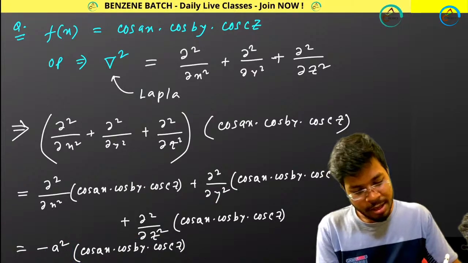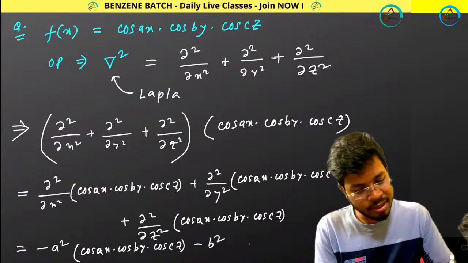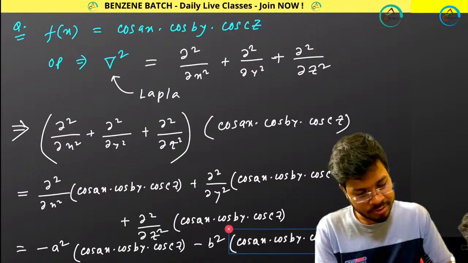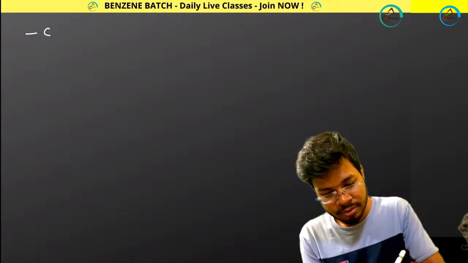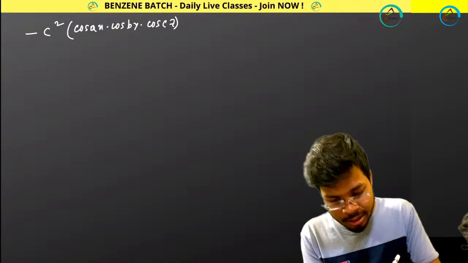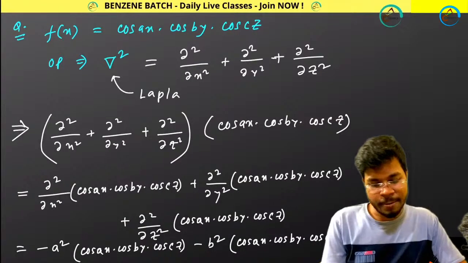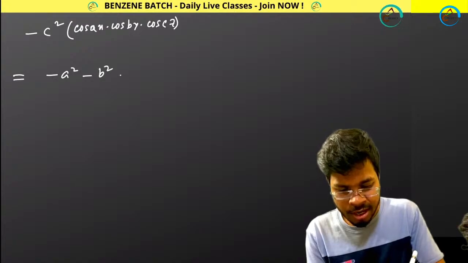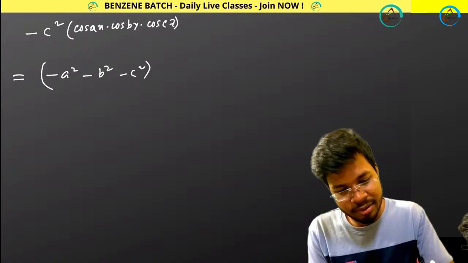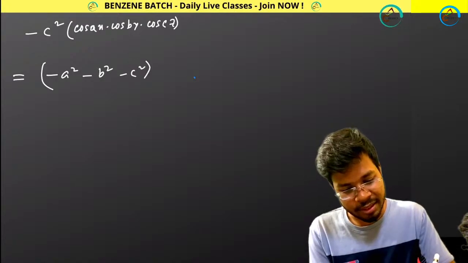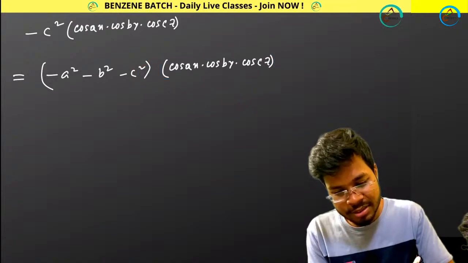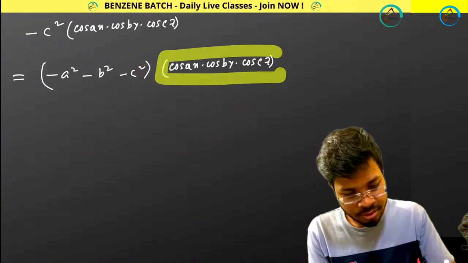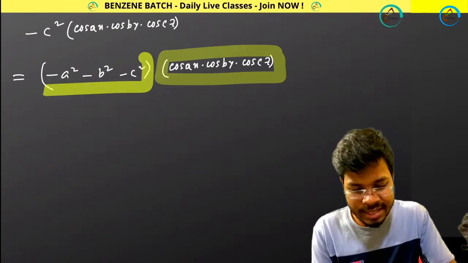Then you will be getting minus b square similarly, and same thing. And then you will be getting minus c square, and again same thing. In this way you will be getting minus a square, minus b square, minus c square, and the same thing. So you are getting back your same function, and you are getting these constants a, b, c.